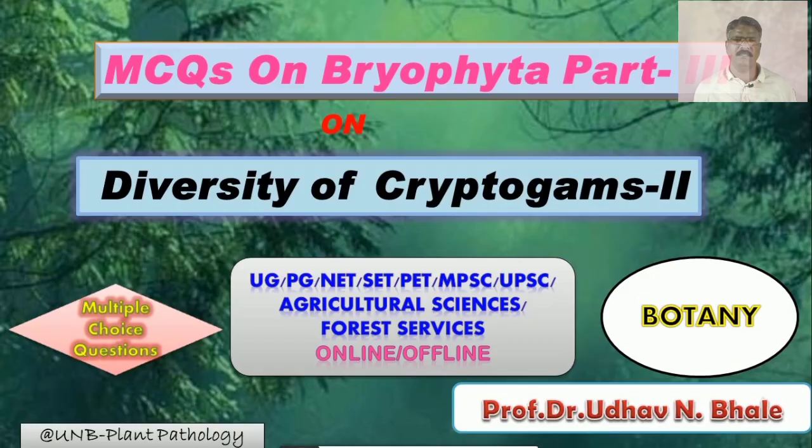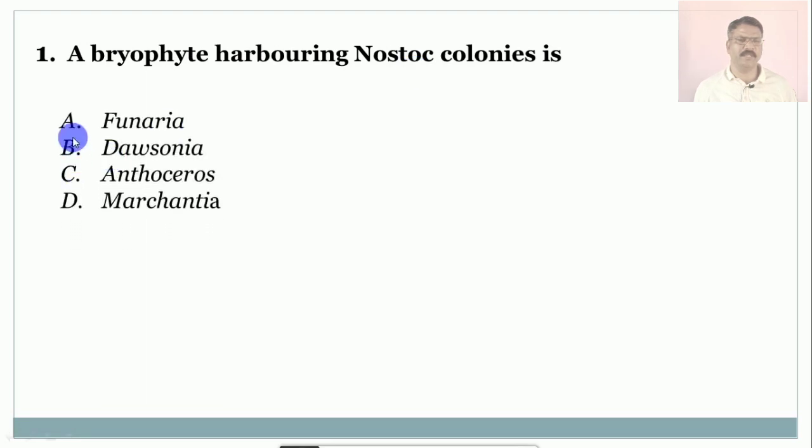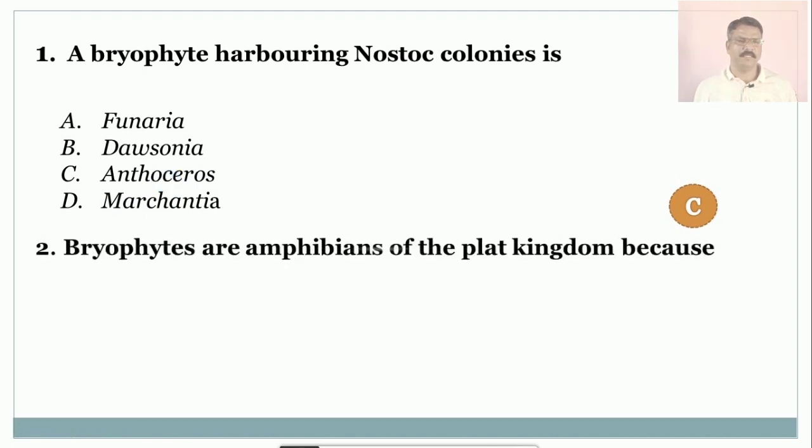So let us see the first question. Which bryophyte harbors nostoc colonies? The options are A. Funaria, B. Dawsonia, C. Anthoceros, D. Marchantia. The correct answer is C, Anthoceros, because in Anthoceros there are colonies of nostoc.